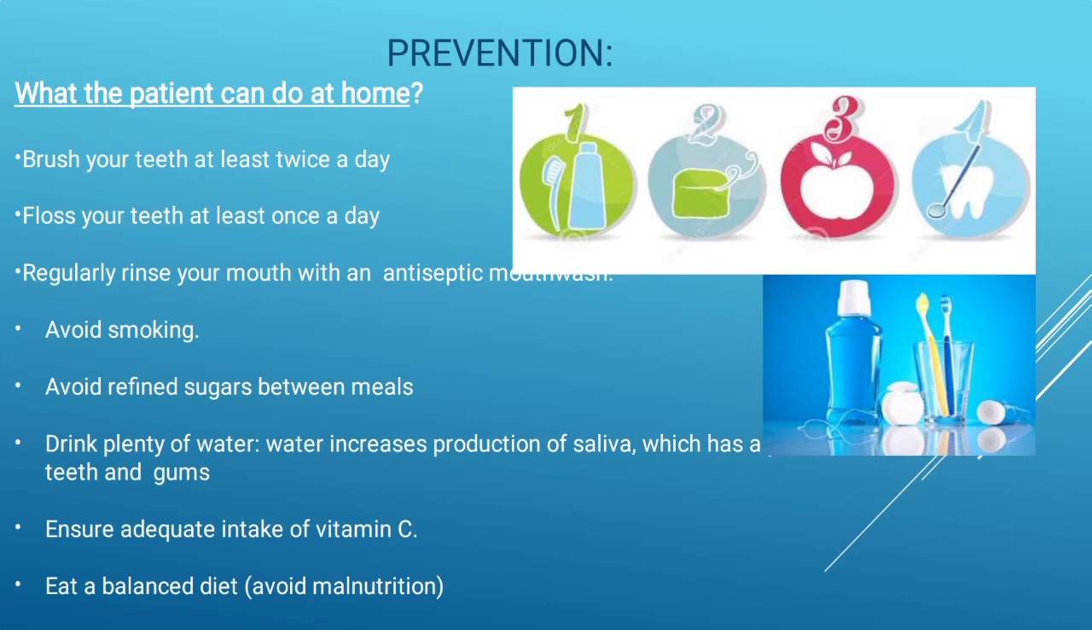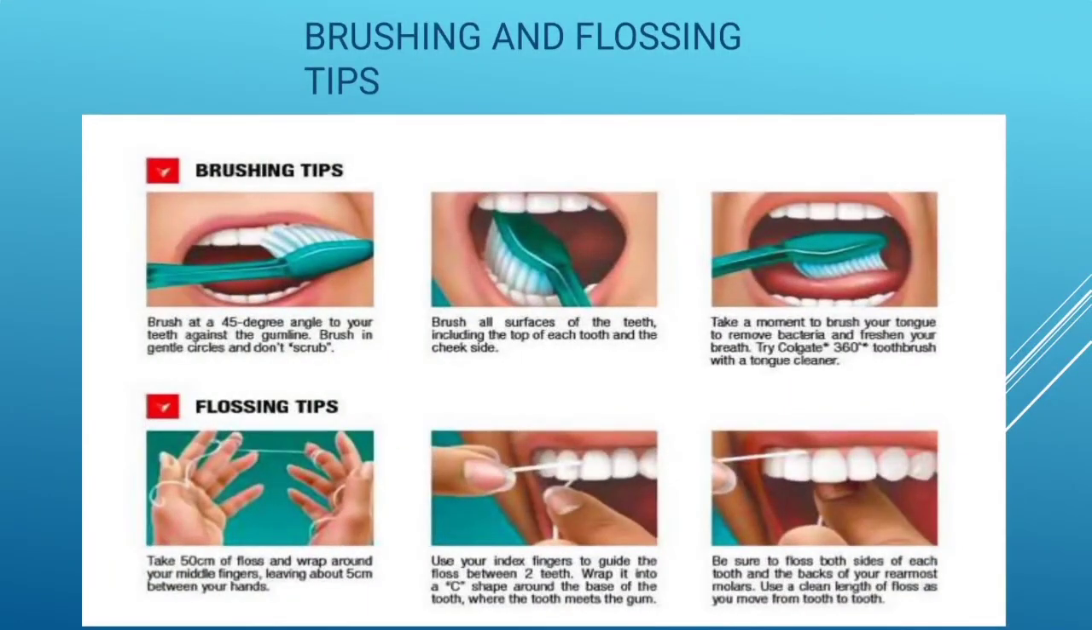Ensure adequate intake of vitamin C. Take maximum vitamin C. Then eat a balanced diet. Avoid malnutrition. Take a balanced diet and be a healthy person. These are all the preventions which the patient can do at home to prevent the disease called gingivitis. It's very easy, so you will get the perfect idea. Then the pictures: the first picture is brushing tips and the second picture is flossing tips.